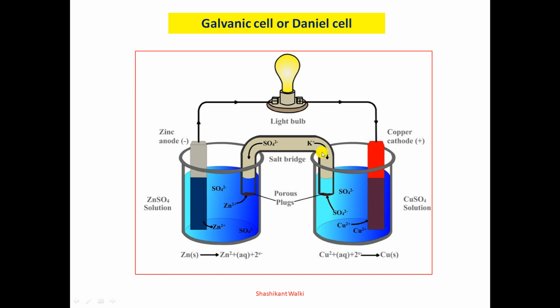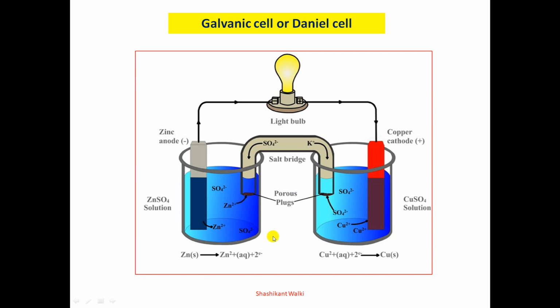A salt bridge is a U-shaped tube containing a solution of KCl, that is potassium chloride, potassium nitrate, ammonium nitrate, potassium sulfate, etc., or a solidified solution of an electrolyte in agar-agar or gelatin. The salt bridge is such that it does not react chemically with the electrolyte. That means the salt must be neutral with respect to these two chemicals.